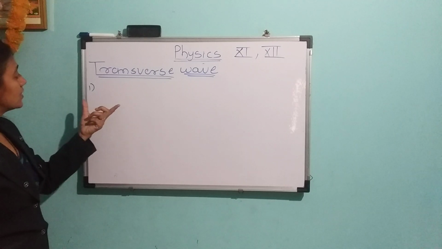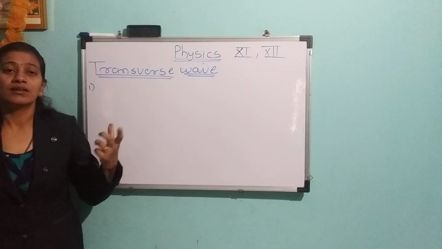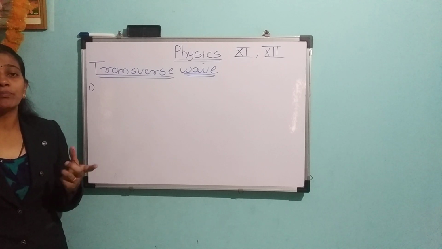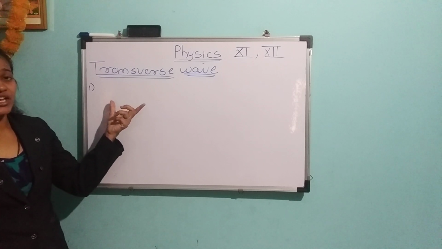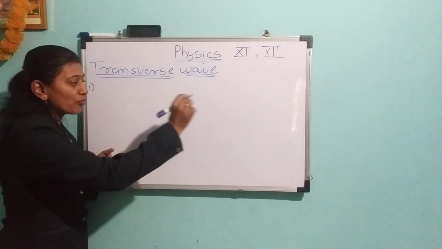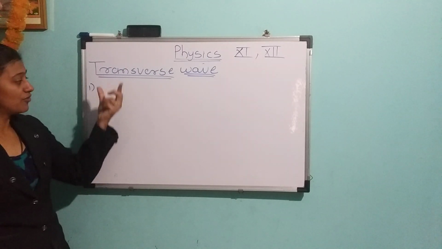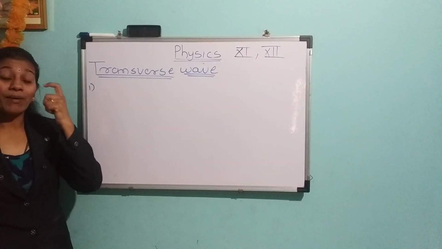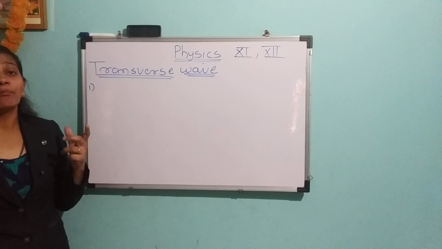In a transverse wave, the first property is the oscillation of particles of the medium. They are perpendicular to the direction of the wave. That means in whichever direction the wave is propagating, from one point to another point, for that direction the particles' oscillations are perpendicular.